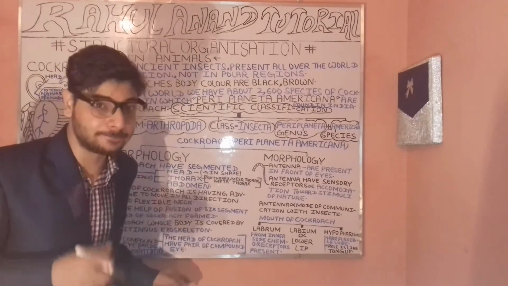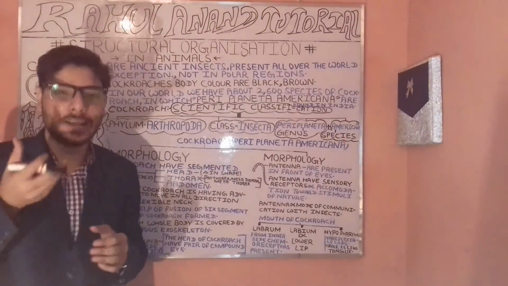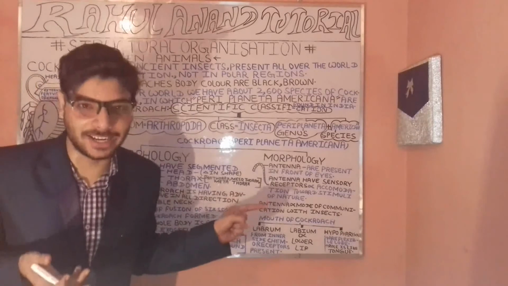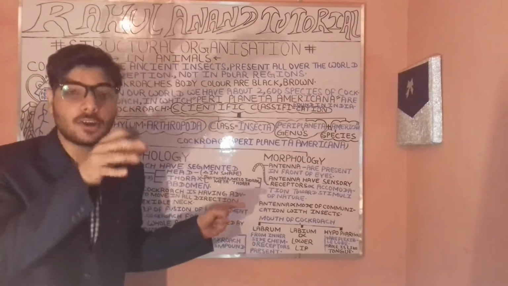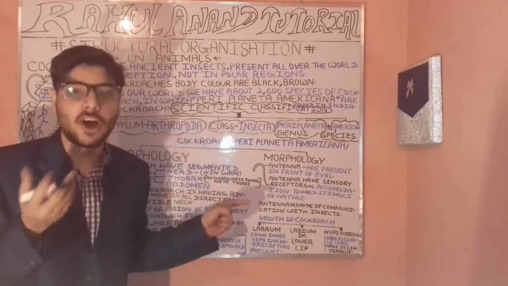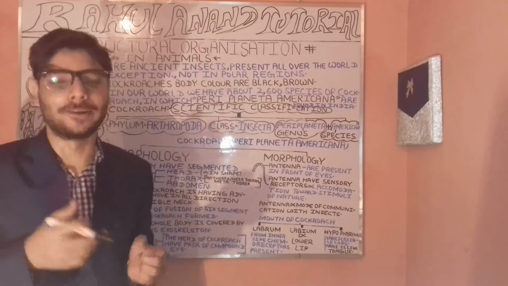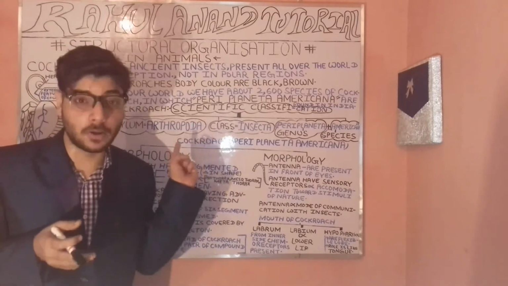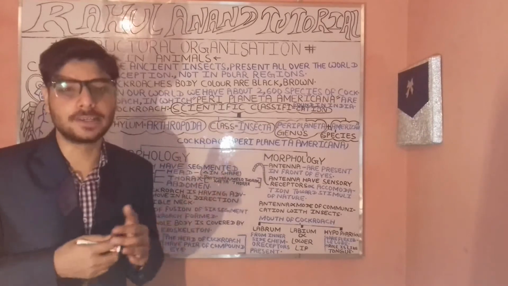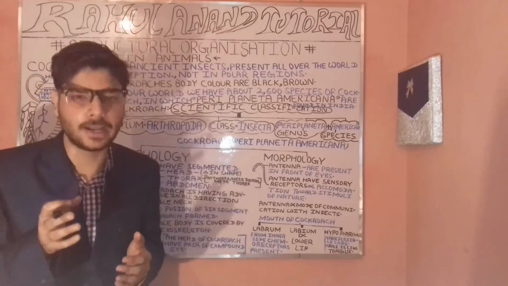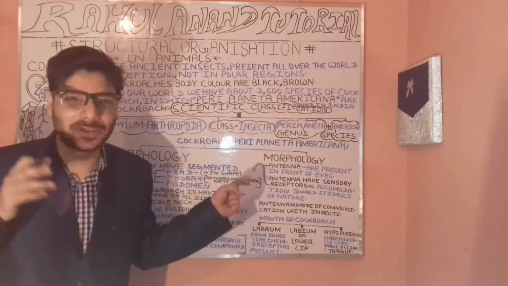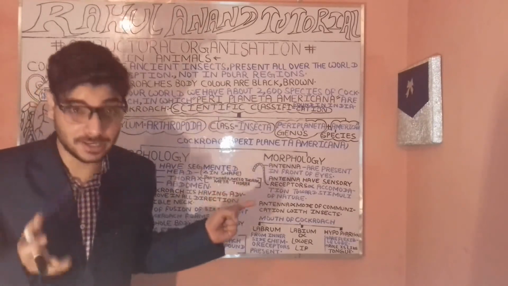Find here the ommatidia. Now let's understand about the antenna. When we are talking about the antenna, it is present just on the above portion of the head of your Periplaneta americana, the cockroach, which belongs to the species Periplaneta americana, in which Periplaneta is the genus and americana is the species.